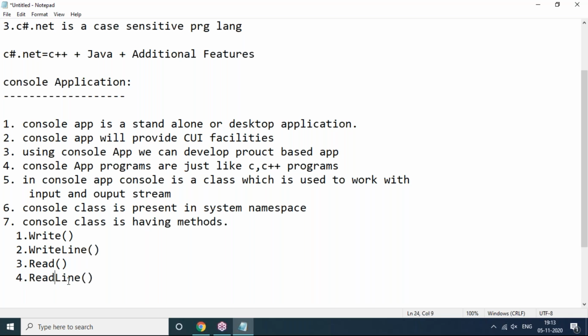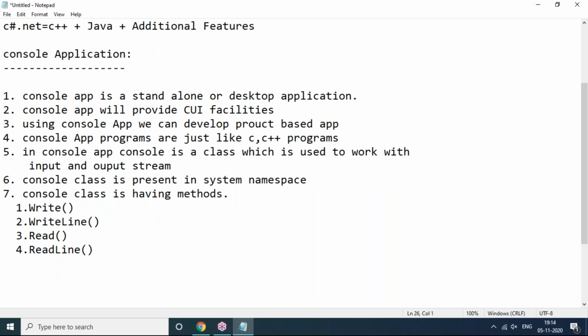Input statements means, if you want to give any input to the application, while executing the code, when we enter some values as input, then we can use the Read and ReadLine methods. But there is a difference between the Read and ReadLine methods. I'll tell you clearly.